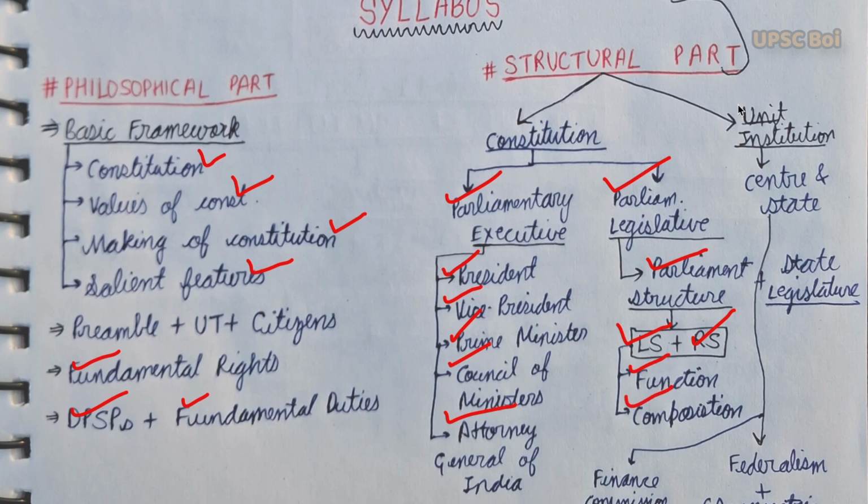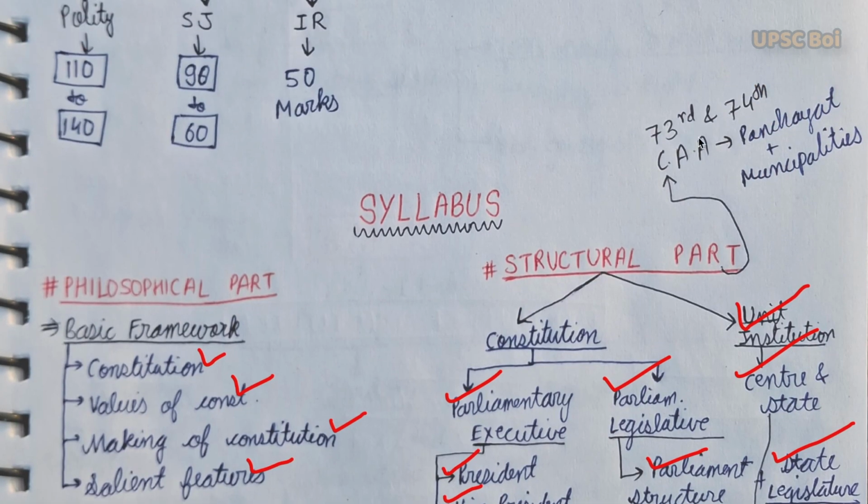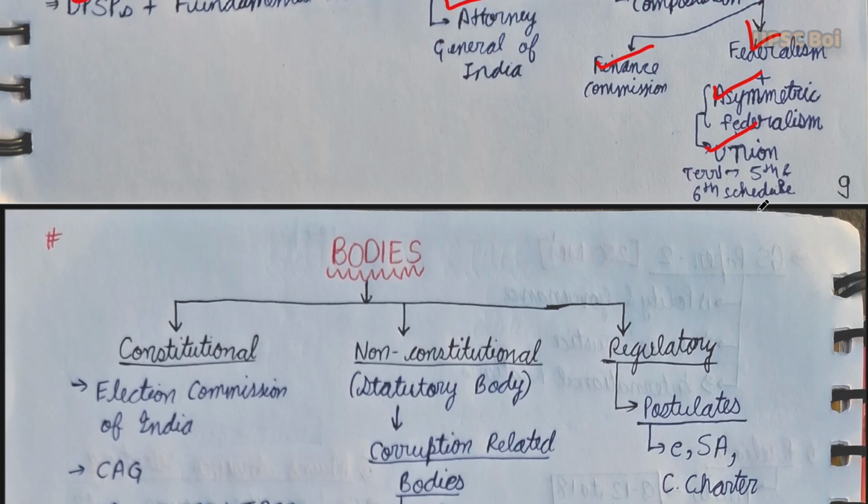Another thing is union institutions: the relationship between the center and the state, and powers of the center and the state. Under parliamentary legislative, we'll study the parliamentary structure and the state legislative. And in union institutions, we have center and state, federalism, asymmetric federalism, union territories, fifth and sixth schedule, finance commission, and the 73rd and 74th Constitution Amendment Acts, which introduced panchayats and municipalities.